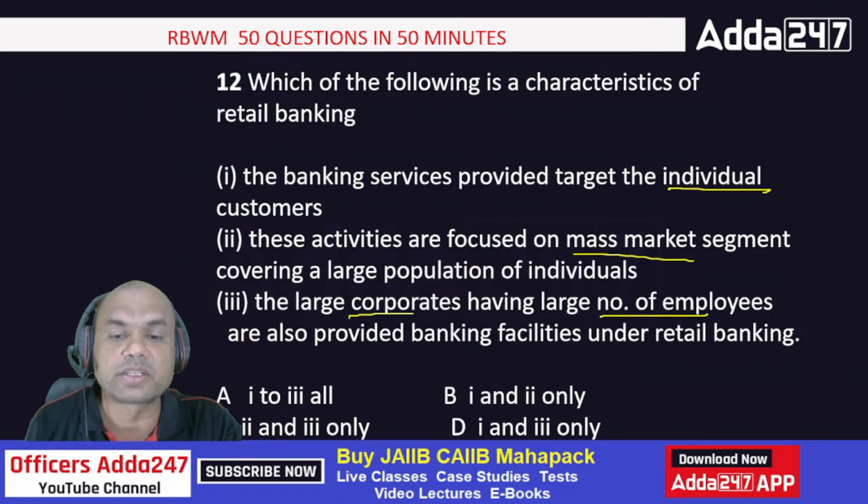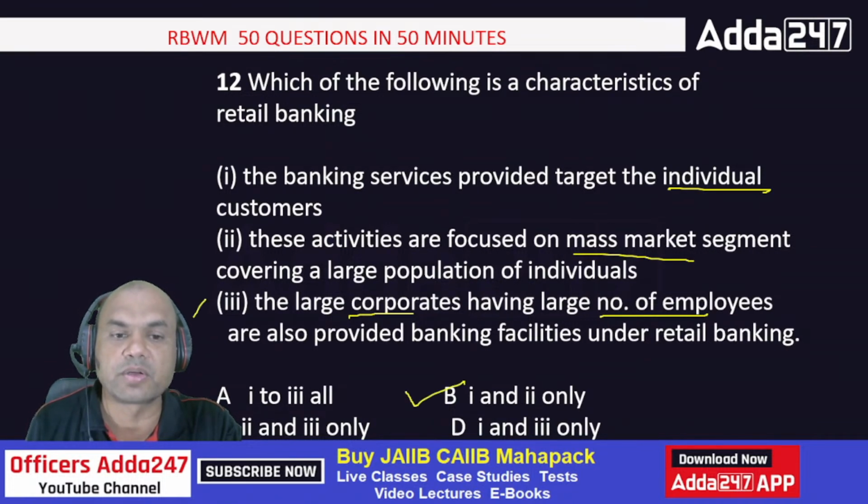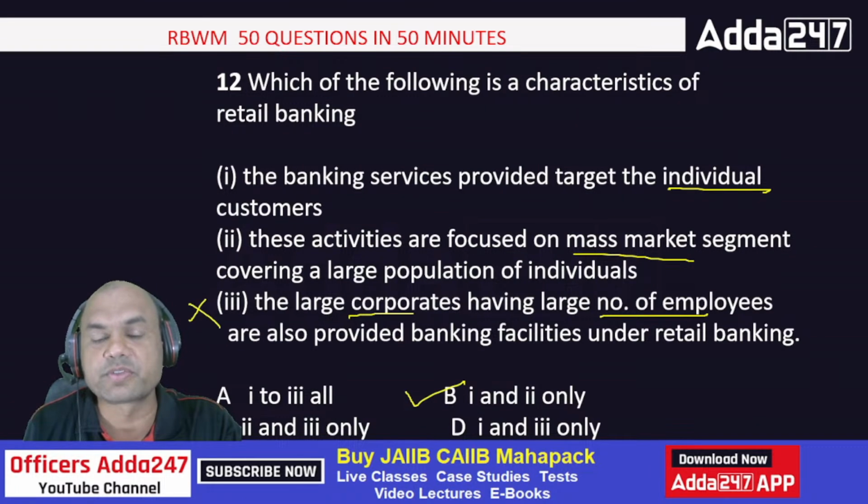So is it 1, 2 and 3? All of them? Where is it? 1, 2 and 3. Any option? No option. So what are the options? 1 and 3. Then 1 and 2. 2 and 3. 1 and 3. The answer is 1 and 2 only, B. Right? Because this can't be the option. Large corporates will come under which category? Corporate banking, isn't it?